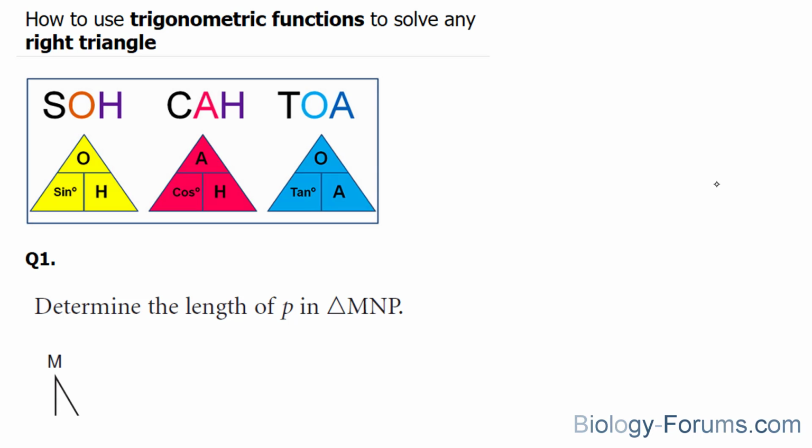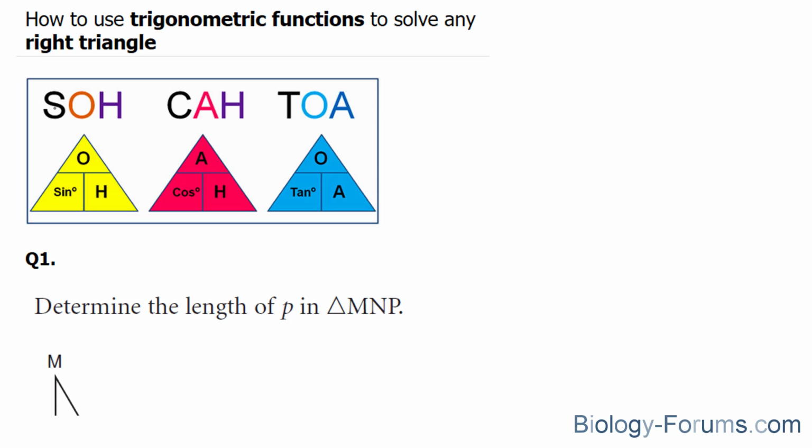In this demonstration, I'll show you how to use trigonometric functions to solve any right triangle. The trigonometric functions are sine, cosine, and tangent, and they are designed to compare different side lengths. For example, sine compares the length of the opposite versus the length of the hypotenuse. Cosine compares the adjacent over the hypotenuse, and finally tangent compares opposite over adjacent.